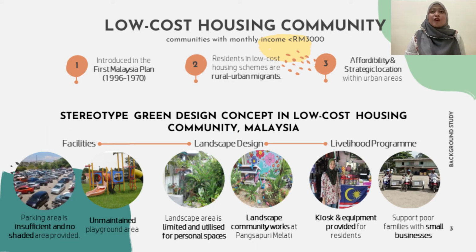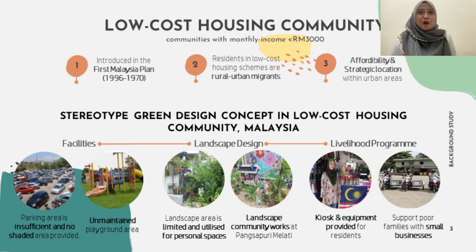Next, we move to low-cost housing community. A low-cost housing community in Malaysia is a community with monthly income below RM3,000. Low-cost housing in Malaysia was introduced in the first Malaysian plan around 1966 to 1970. Roughly, the residents of low-cost housing communities are rural-urban migrants. Moreover, low-cost housing is based on affordability and its strategic location between urban areas.